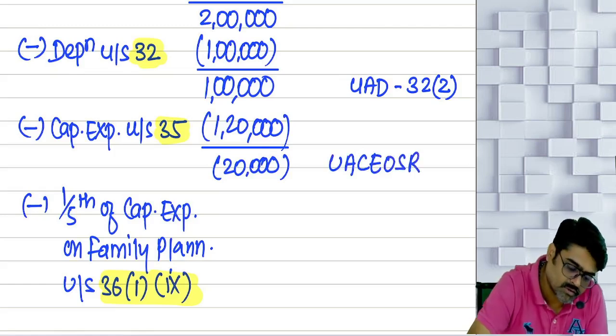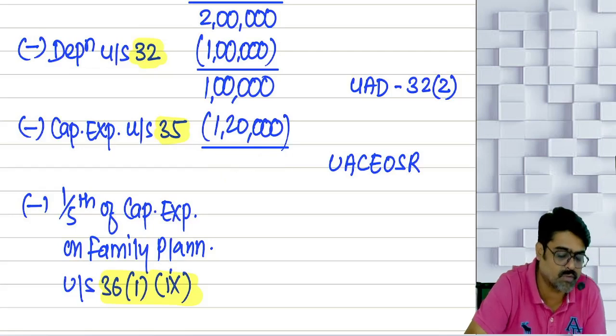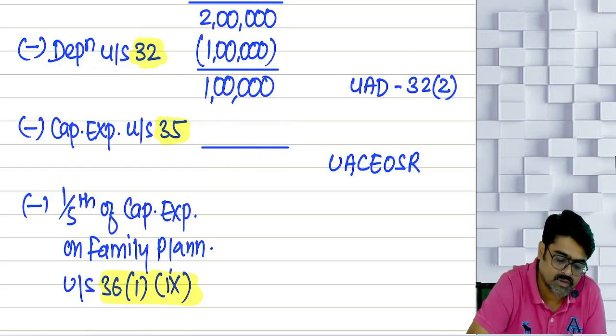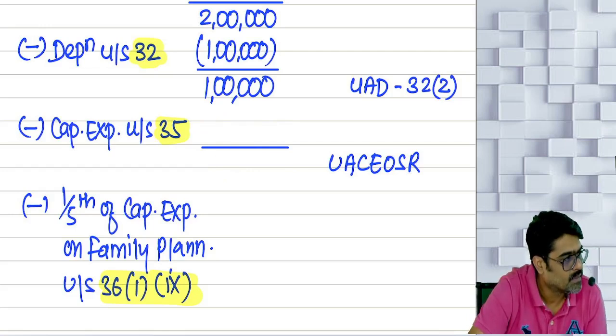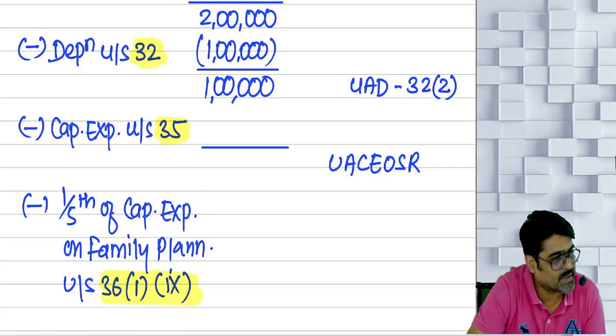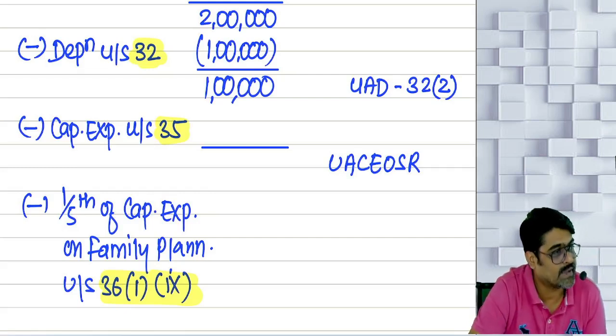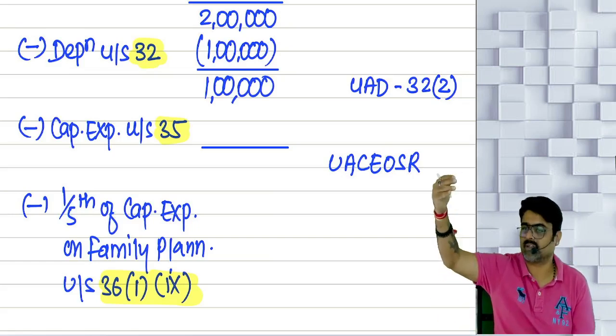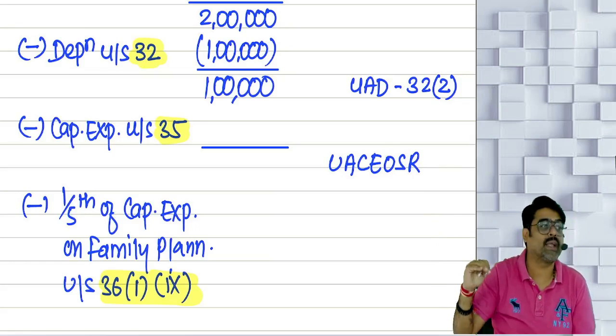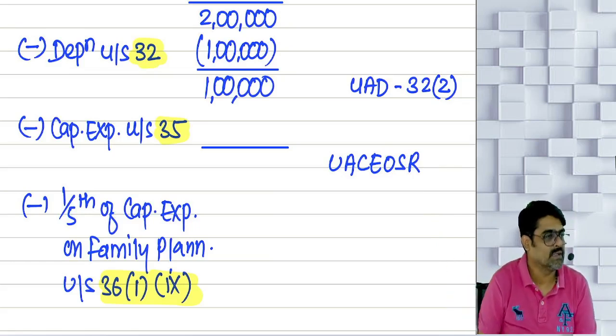How will you treat this? The same treatment which you give to unabsorbed depreciation. Against any income except salary. If not there, then carry forward, and after carry forward, against any income except salary. And carry forward for an indefinite period. So just like unabsorbed depreciation is adjusted, you have to adjust the unabsorbed capital expenditure on scientific research.